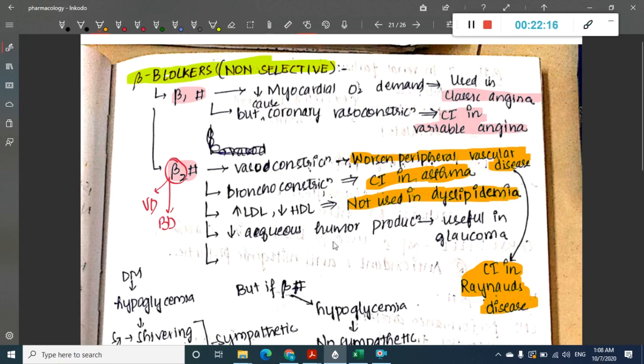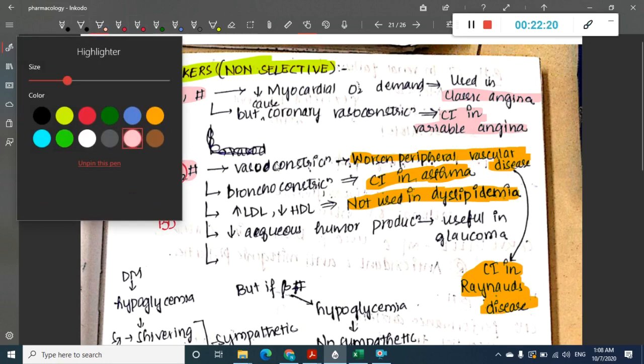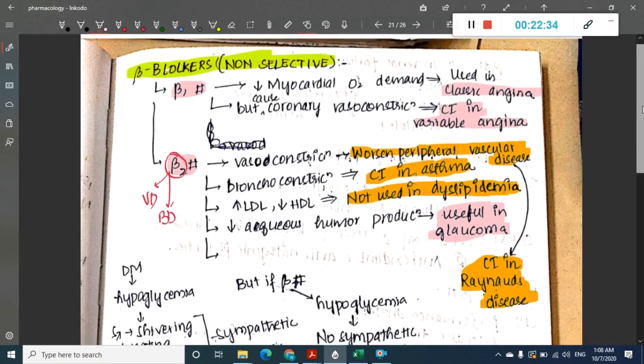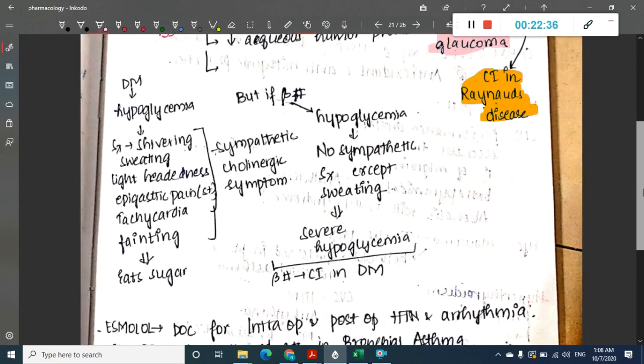Then it decreases the aqueous production. As it decreases the aqueous production, it can be useful in glaucoma. So what are the things where beta blockers are not used, especially beta 2 blockers? Asthma, Raynaud's disease, peripheral vascular diseases, and dyslipidemia. In these we do not use beta 2 blockers.